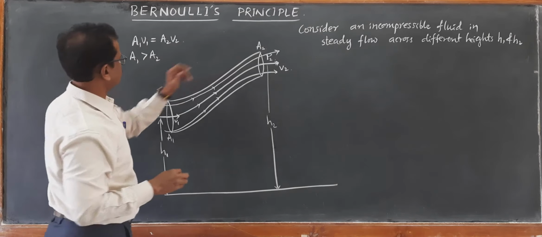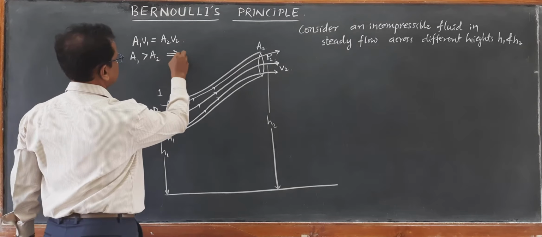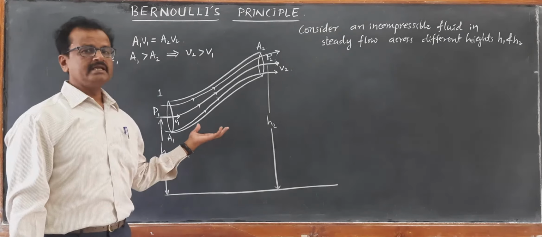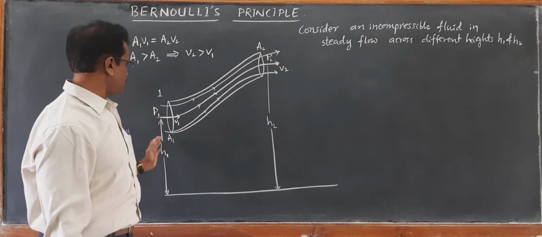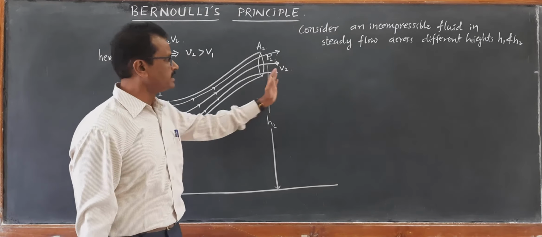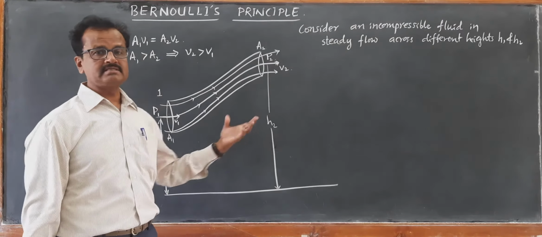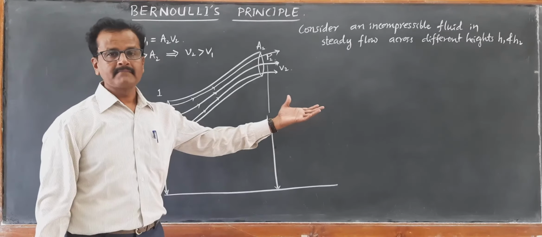A1 is greater than A2. This implies V2 must be greater than V1. So there is an increase in velocity as it rises from H1 to H2. When there is an increase in velocity, we say that there is a gain in kinetic energy, right?